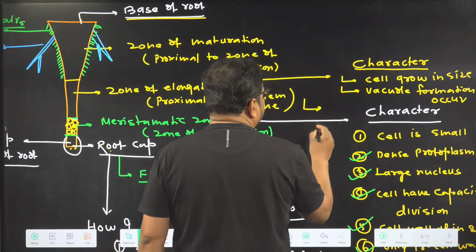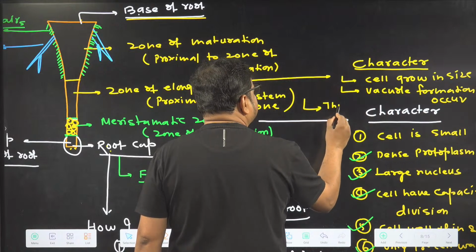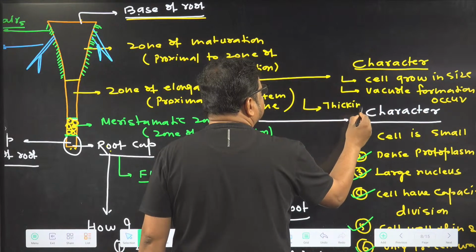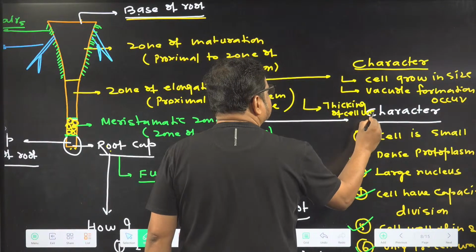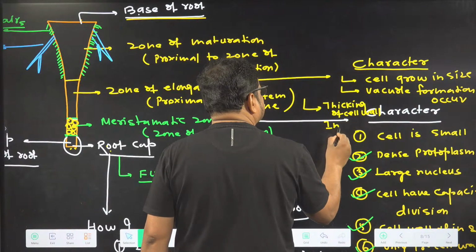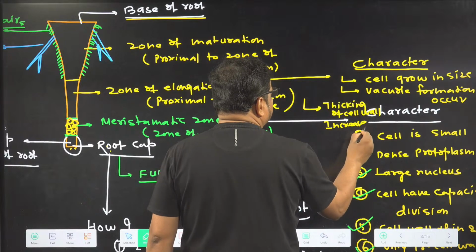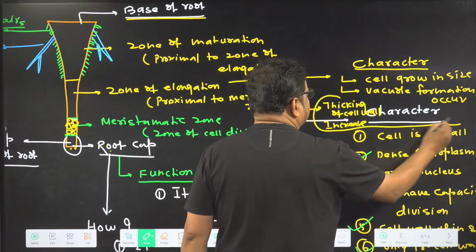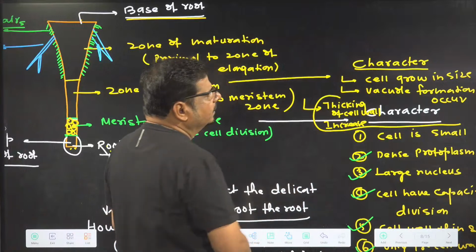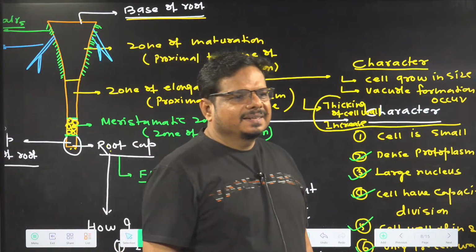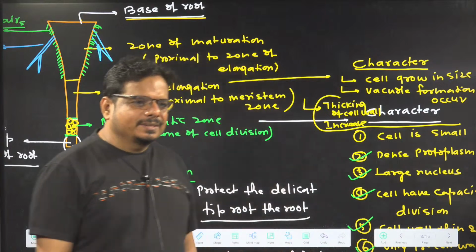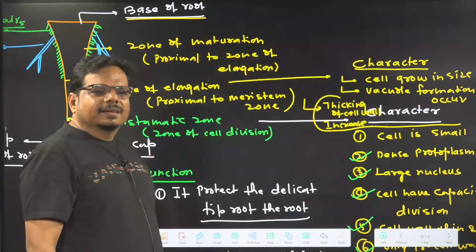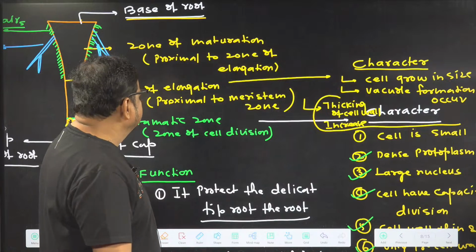And third, thickening of cell wall increases. These are the events occurring in which zone? Elongation zone. Understand the idea? Clear in the mind? Elongation zone.